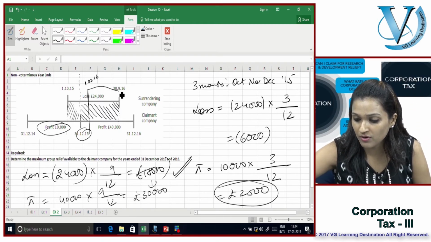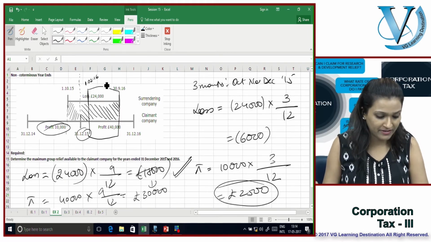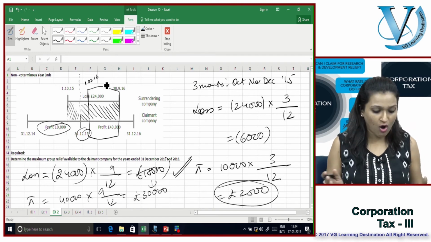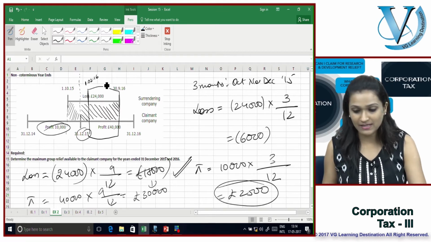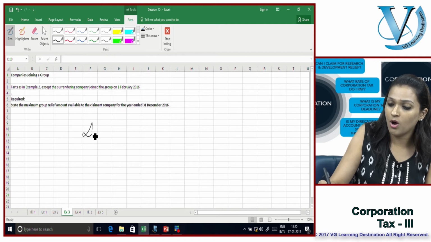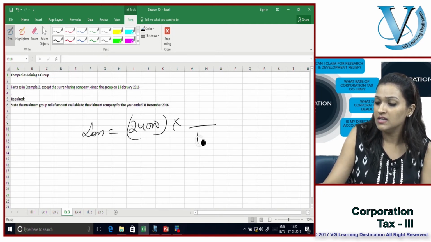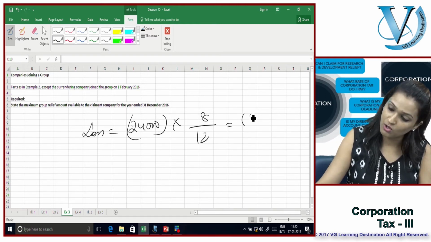Definitely your corresponding period becomes this time frame, which is now a period of 8 months. So this loss of 24,000 you need to apportion over the 8 months time frame. The loss becomes 24,000 is the entire year's loss, out of which 8 months are the common 8 months, which becomes a loss of 16,000 pounds.